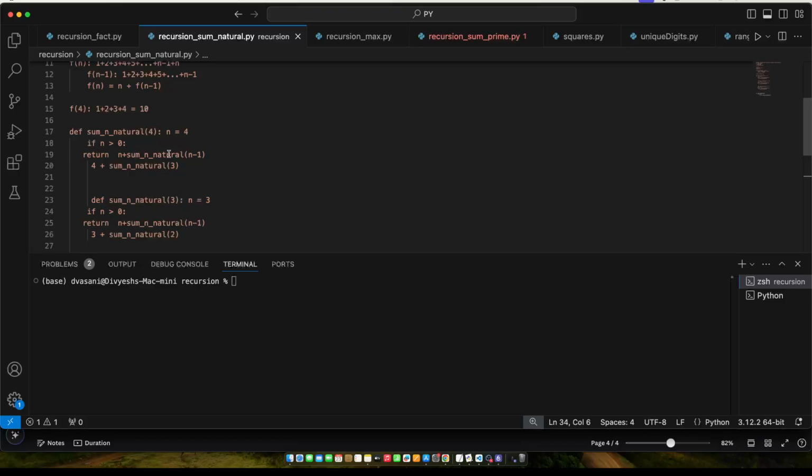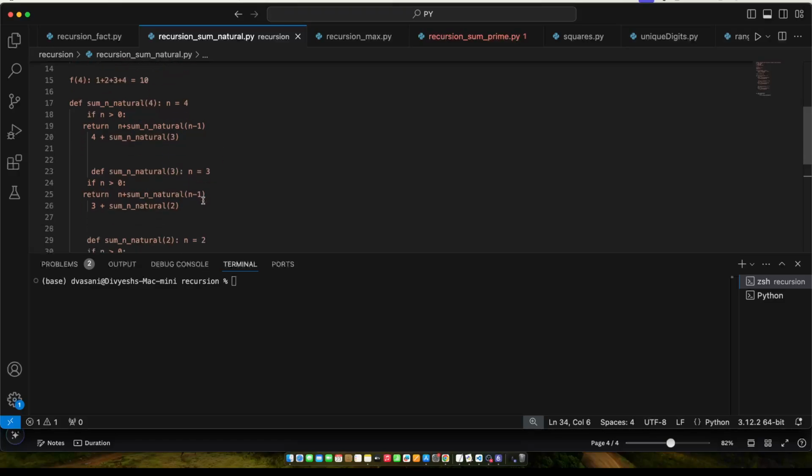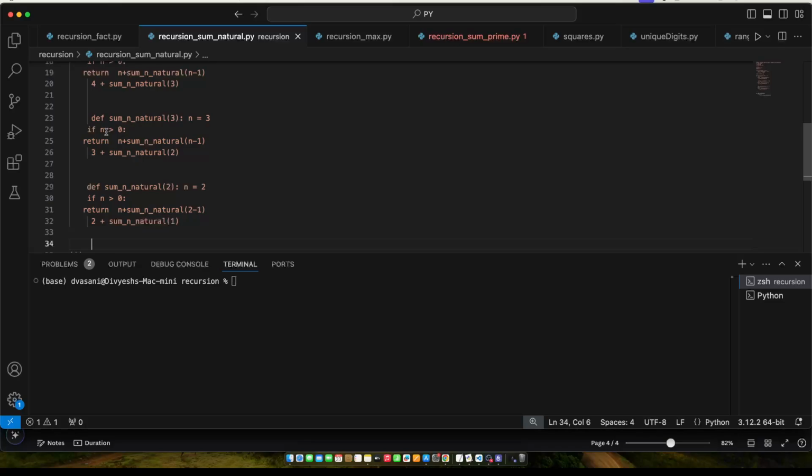So here the function was called, it went over here, n is equal to 3, 3 is greater than 0, yes. Then what it does, 3 plus, again calling the same function, but this time 3 minus 1, 2. So it comes over here. So that function call is literally going into the stack, right? So that function call is parked. So this function has not executed fully. So this function it called now with argument 2. So again the same function is getting called with 2.